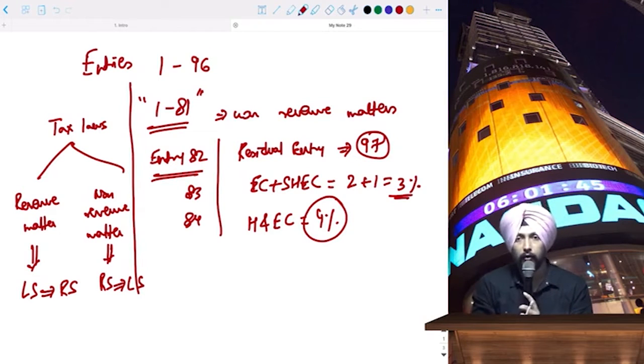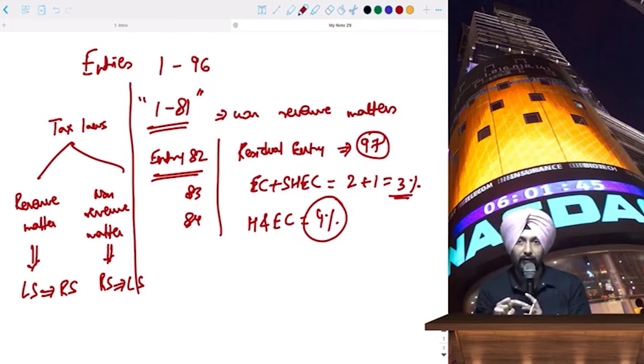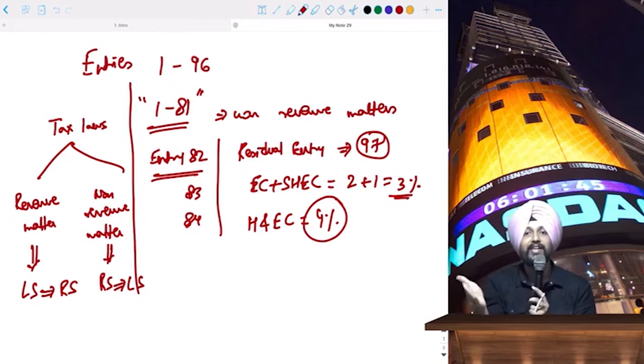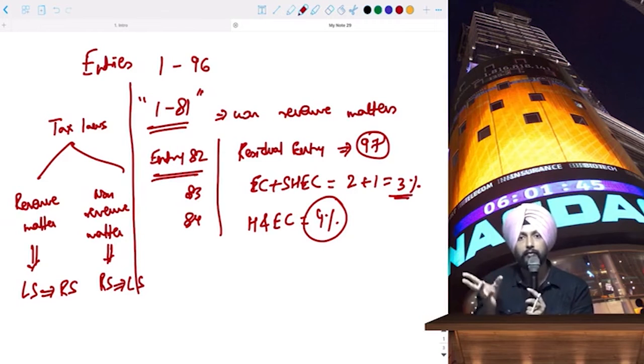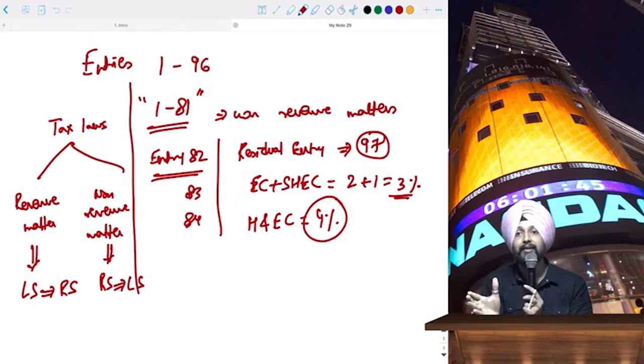Now you might wonder why, what is the logic or rationale behind doing this? The logic is that in the Lok Sabha we have members of parliament, and these members of parliament are elected by 130 crore people in India. There are close to 543 seats, if I remember correctly, with the highest number of seats being in UP for the Lok Sabha. So these members of parliament are elected by the public, so they are more likely the representatives of the public.